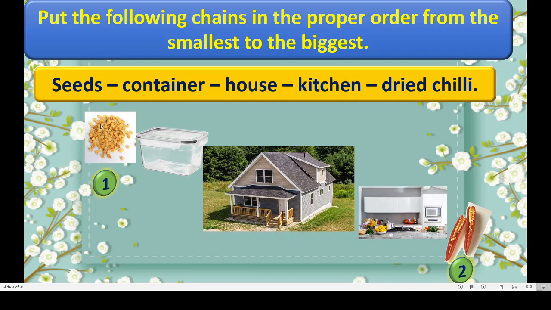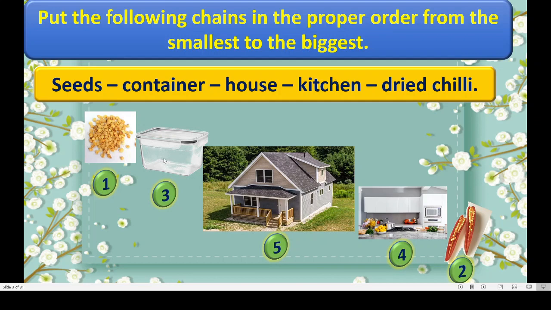Now we can see these seeds inside these chilies, so they are smaller than these chilies. Isn't it? Then where will we keep these dried chilies? Inside the container. Right? The container we will keep in the kitchen. And the kitchen is smaller than our house. Right? First comes seeds, then dried chili, then container, then kitchen, then house.